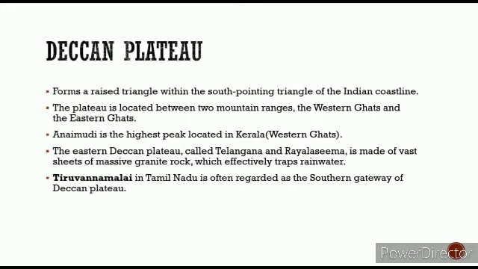The Anaimudi range, or Anaimudi mountain, is the highest peak in the Western Ghats, located in Kerala. The Eastern Deccan Plateau is also called Telangana. Telangana is also the name of the state, which derived its name from the Eastern Deccan Plateau. It is made up of vast sheets of massive granite rocks, which effectively trap rainwater. So to trap rainwater, the Deccan Plateau is very essential.